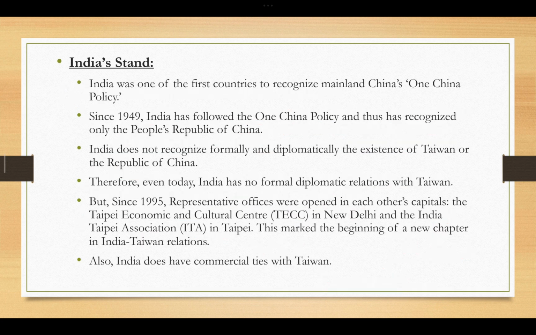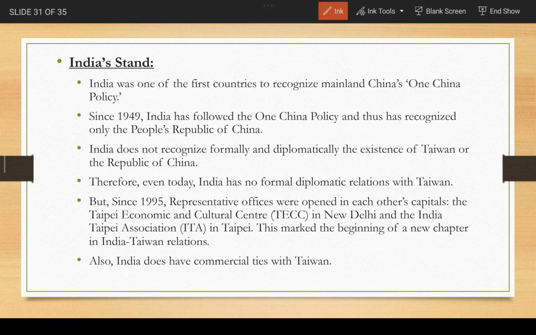Now, what is India's stand on it? That is something which is more important for us. India's stand is on the One China Policy. First of all, it should be noted that India was one of the first countries to recognize mainland China under the One China Policy. So India has accepted this One China Policy.